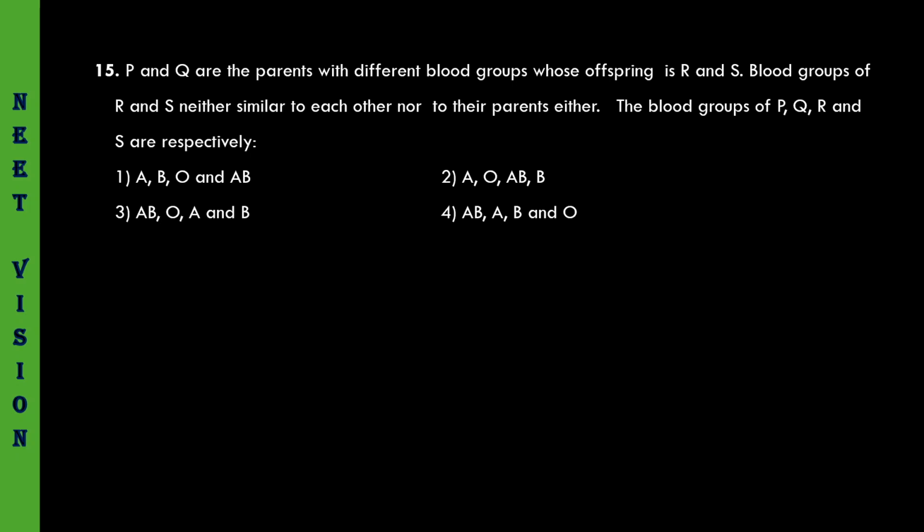So P may be either AB or O, and Q the other one. The parents must be AB and O, never A and B. The offspring must be A and B. Let us see the concept. A, B, O, A and B. The third option must be the correct one.